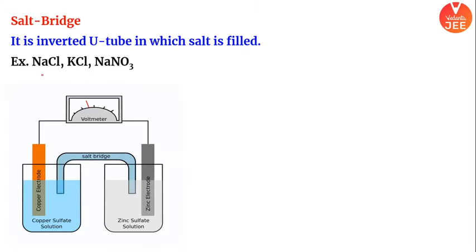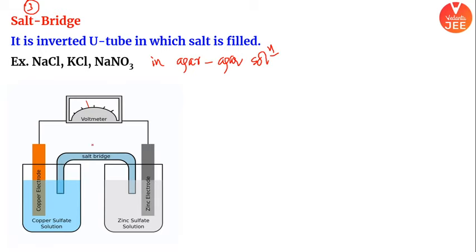आगे बढ़ूंगा. Now the third and the last component of our galvanic cell is salt bridge. Salt bridge होता है. Salt bridge एक inverted U tube है. It is an inverted U tube filled with salt in agar solution. Agar solution. Basically एक gel based solution है. Agar is derived from algae, and it makes a viscous solution. What I do, I'll dissolve my NaCl, KCl, or NaNO3, any salt, pick whatever you like. I'm taking NaCl, I'll dissolve it in agar solution. A thick jelly is formed, inverted U tube.